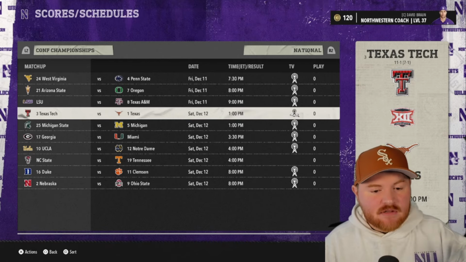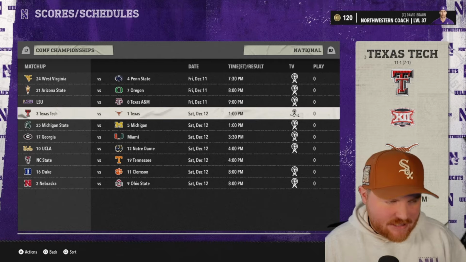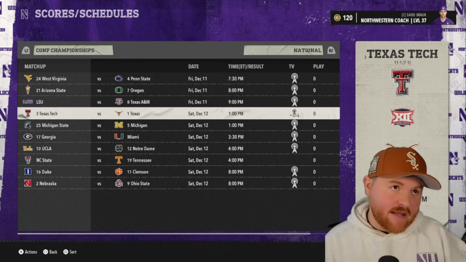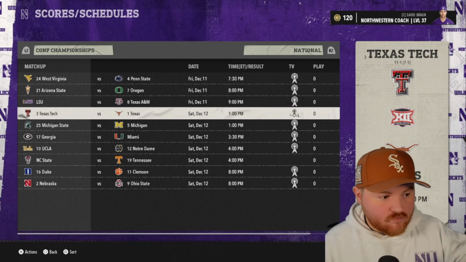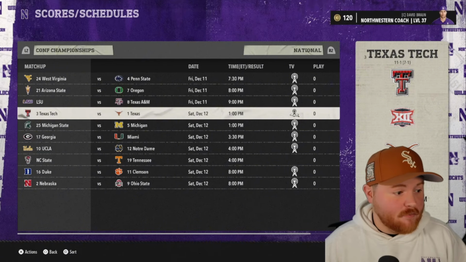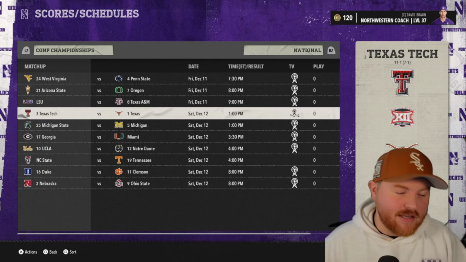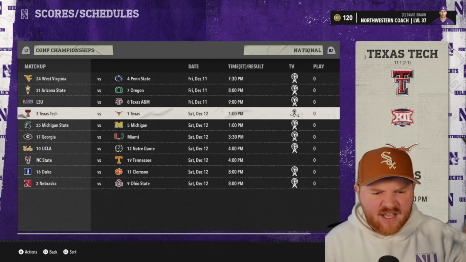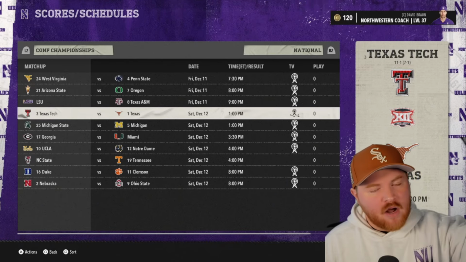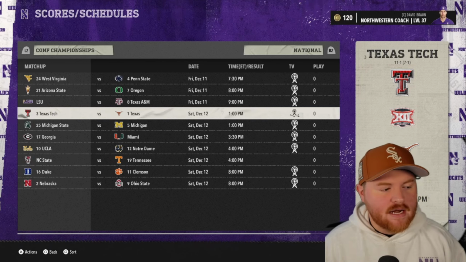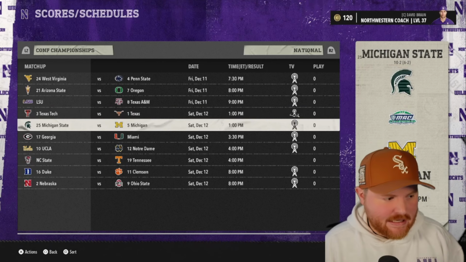Oklahoma is actually the team that the Big 12 Conference is centered around. They don't make it to the conference championship game this year. They made it to the playoff last year. They didn't win any games. This is a Texas Tech matchup, which was 1-2 against Texas, Oklahoma last year. It's 1-3 Texas Tech this year. So Big 12 is definitely in the running for a top conference, even though they didn't win a conference champion or national championship game the first season.